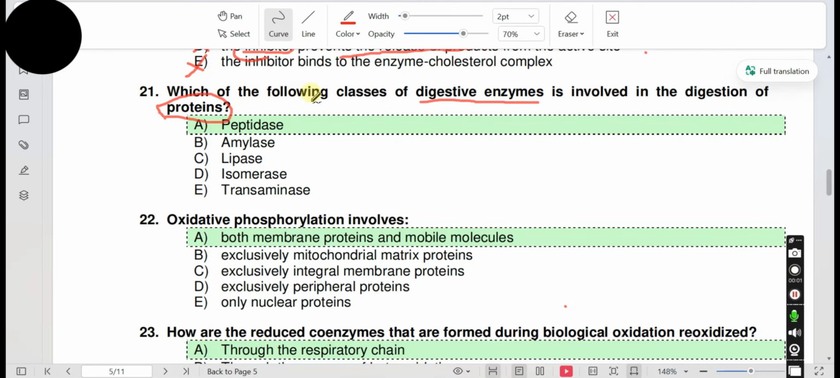Question 21. Which of the following classes of digestive enzymes is involved in the digestion of proteins?